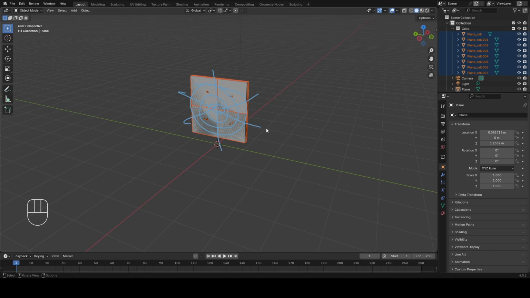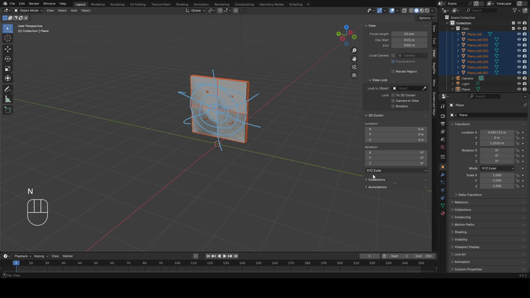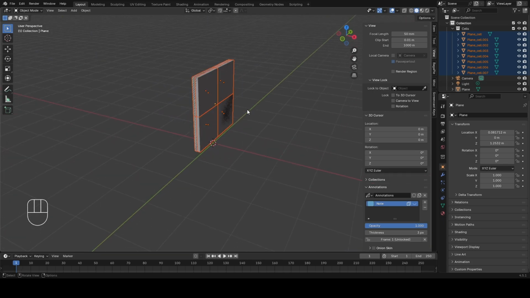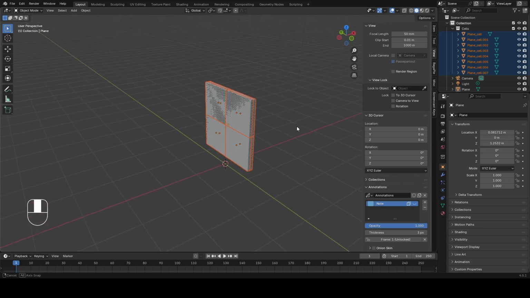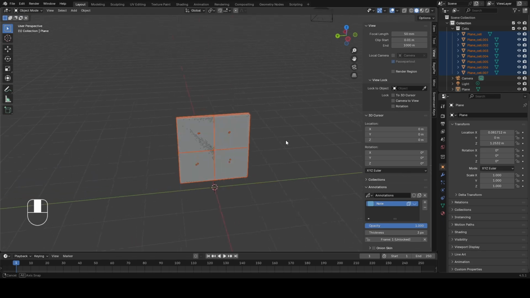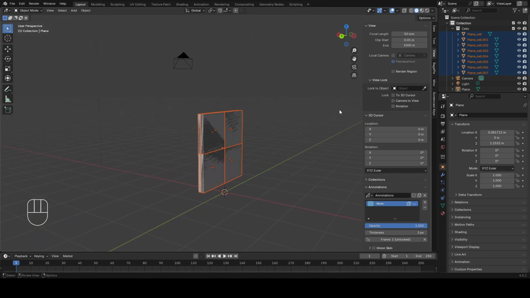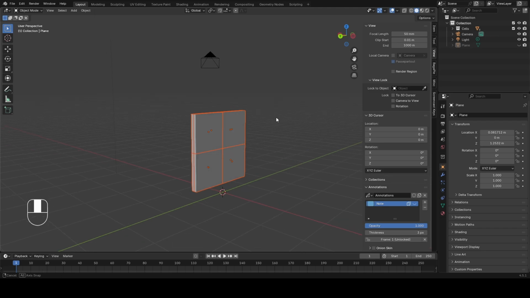Now as you can see here, this is the issue I was facing. It doesn't give the expected result. It just divides the object in 8 square pieces. Let me hide the original object. Yes, now you can see clearly.